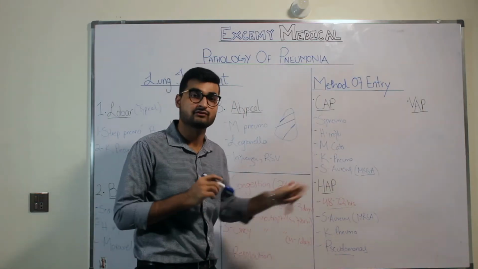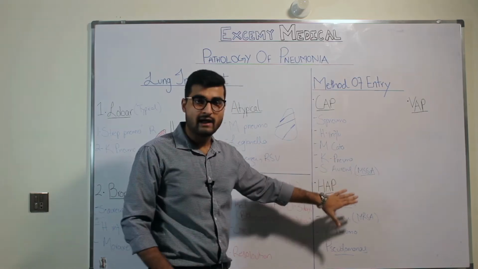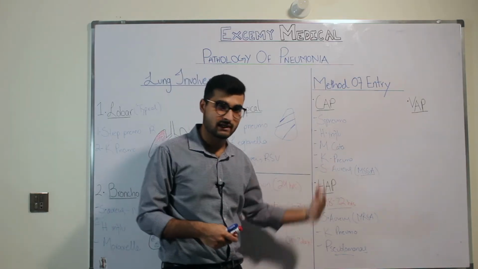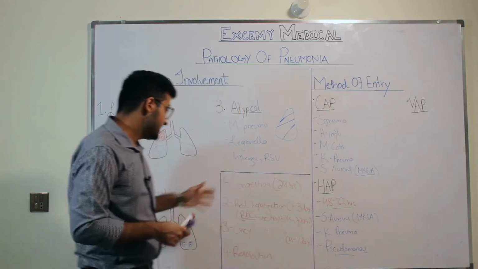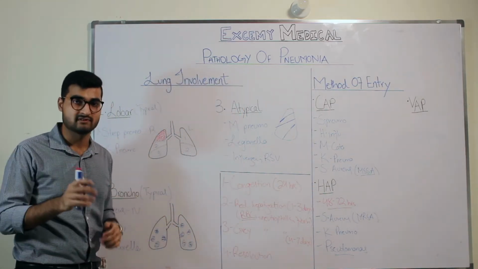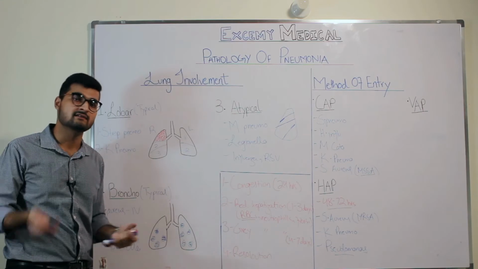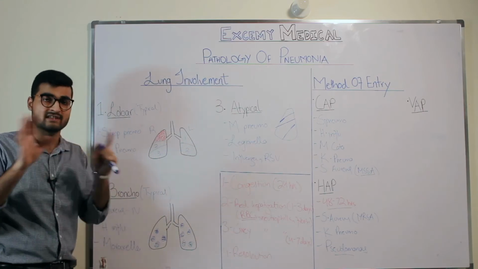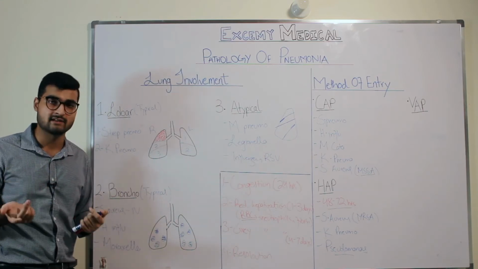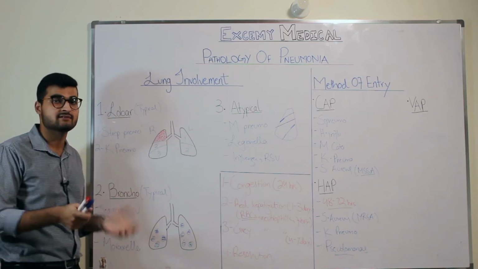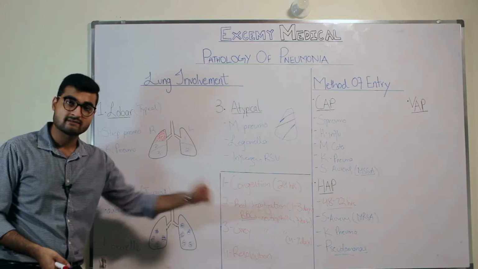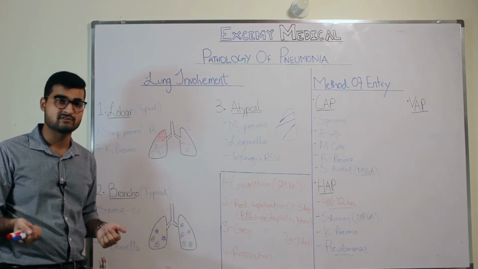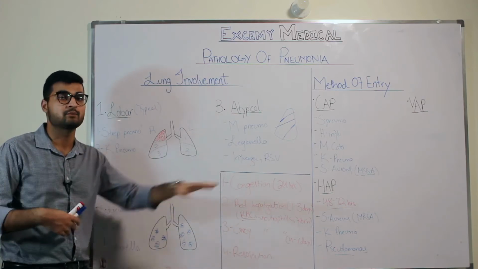Pseudomonas aeruginosa is very common. It happens in a hospital setting. You can get Pseudomonas aeruginosa because it's a gram-negative bacteria, but especially in patients who have cystic fibrosis. Cystic fibrosis is basically a congenital disease in which you have a defect in your mucociliary apparatus, in a chloride channel, which is why you get cystic fibrosis. You have thick secretions, right? So Pseudomonas can also happen in patients with cystic fibrosis, and people having cystic fibrosis are prone to getting that.